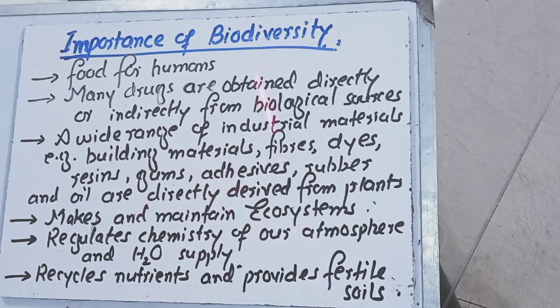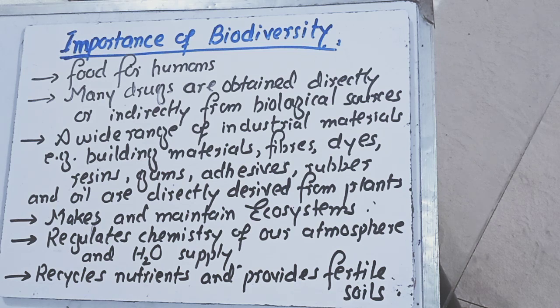Okay, now biodiversity is also responsible for regulating the chemistry of our atmosphere and water supply. How? Basically, air is a mixture of gases which include oxygen, carbon dioxide and other gases. Oxygen is around 21%, nitrogen is around 70 or 71%, and carbon dioxide is around 0.03%. These percentages of gases can only be maintained in the air when there are more plants, which means more biodiversity.